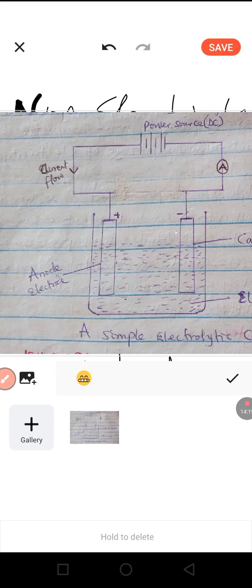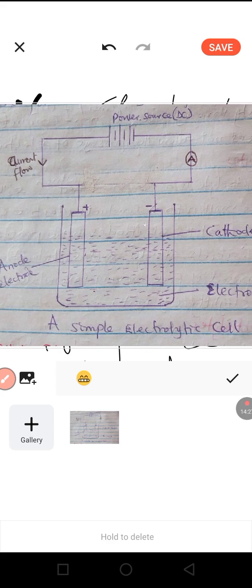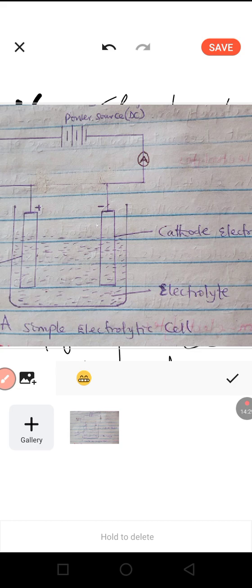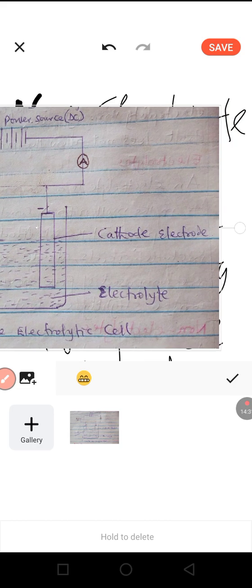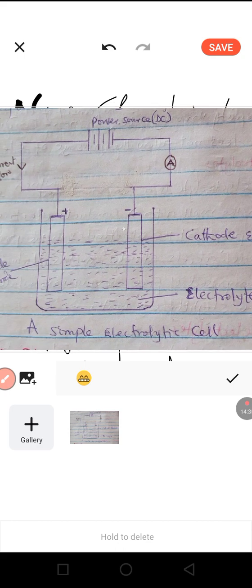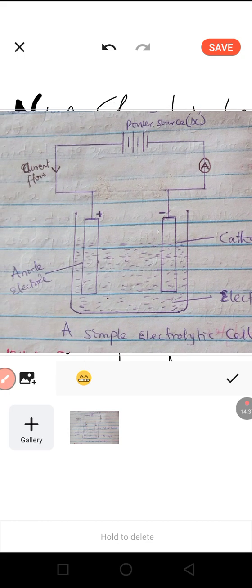Now, as the current enters the electrolyte, it decomposes the electrolyte. And again, the current moves out through the other electrode, the cathode, and out of the cathode back into the power source. The anode, like I said, brings electric current into the electrolyte.